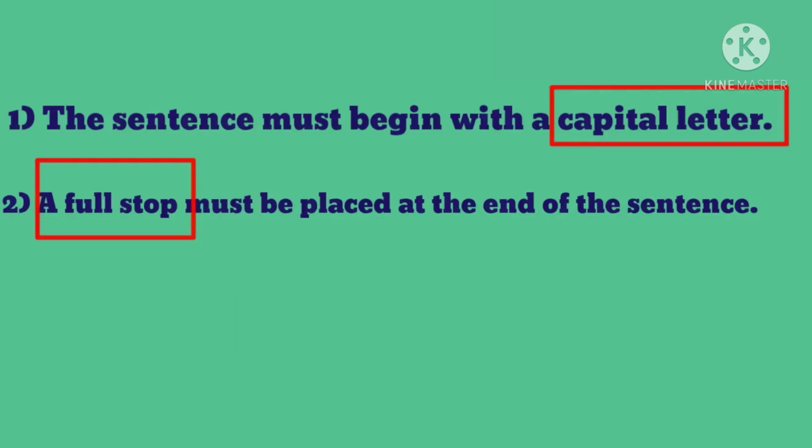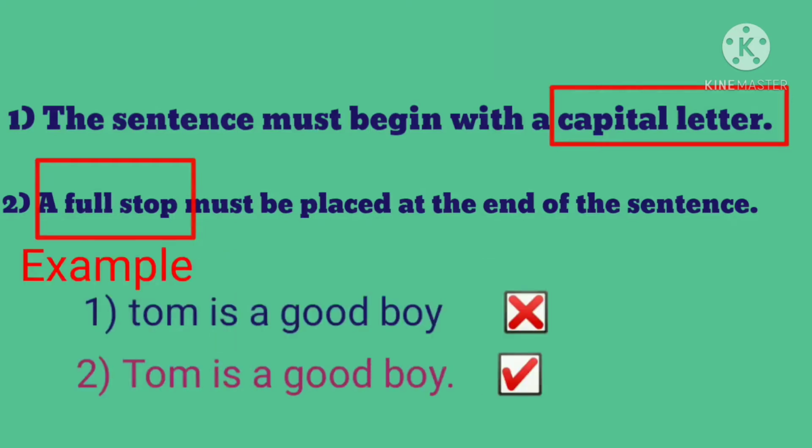Here are two examples where it is written, Tom is a good boy. Both statements are complete, but first sentence does not follow the rule. Whereas in the second sentence, the sentence starts with capital letter and ends with full stop. So the second sentence is the correct sentence.